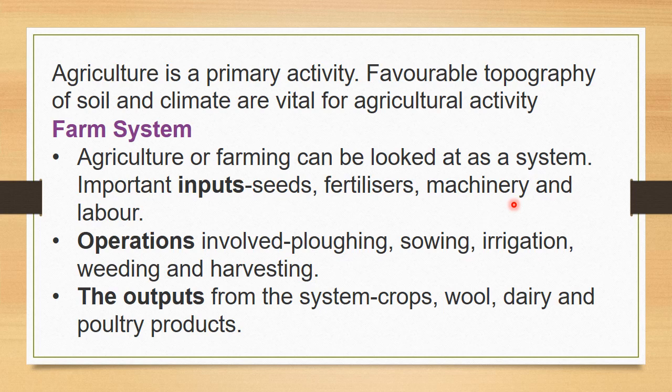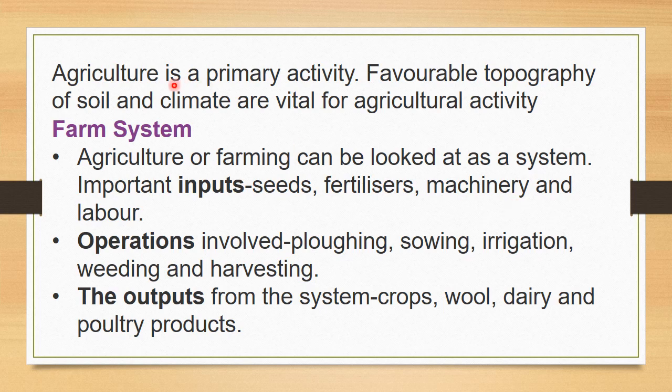With the help of a plow, we have to do the plowing, then sowing, irrigation, weeding, and harvesting. So these are the operations that are involved in agriculture. Then after that, finally we will get the output: the crop or wool or dairy or any poultry products. We will get the final product as the output.